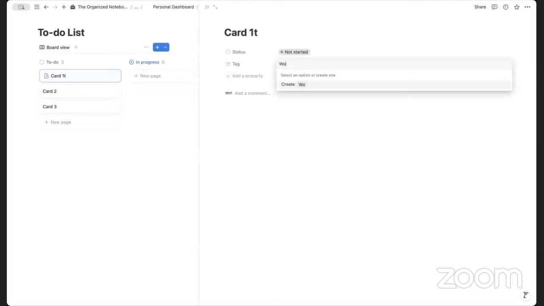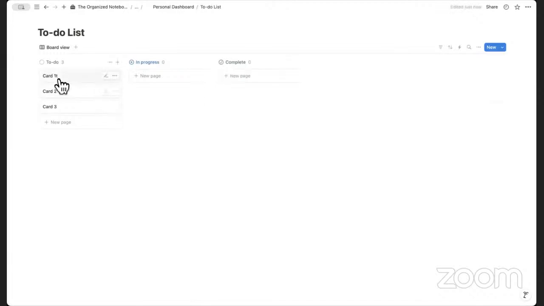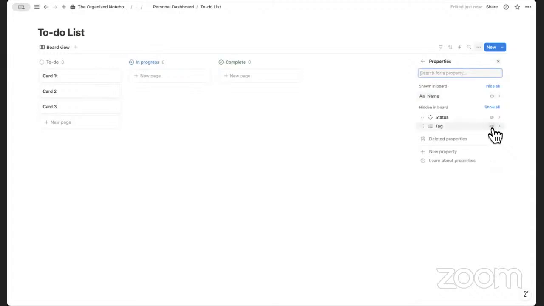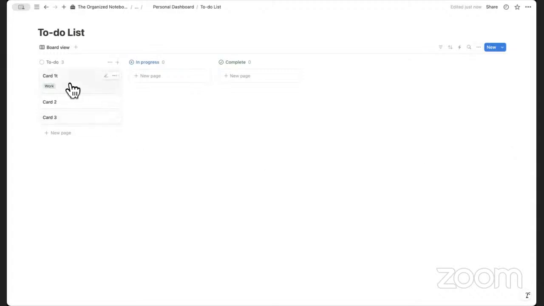And here we can say, for example, if this is a work task, and then we can click here, but we don't see anything here. So we're going to click the properties and turn on tag. So now we can see that.